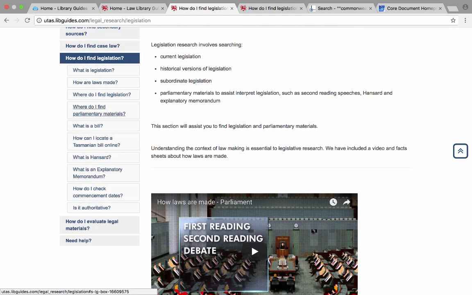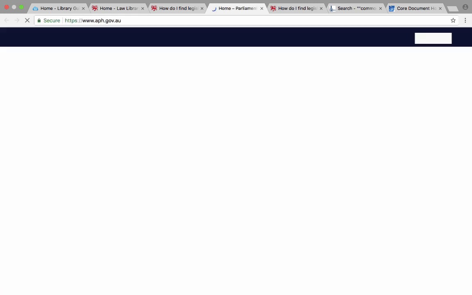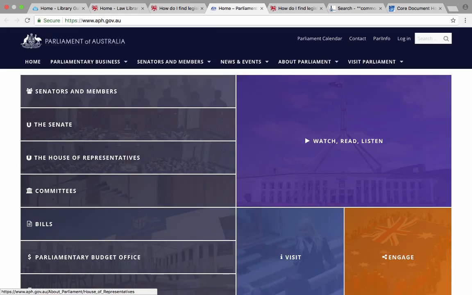So we have a part of that tab, where do I find parliamentary materials? If we're looking in Tasmania, we'll go to the Parliament of Tasmania. For Commonwealth materials, we're going to go to the Australian Parliament.